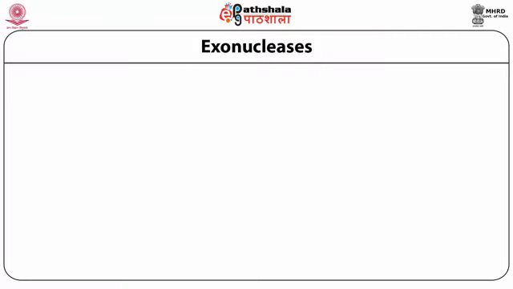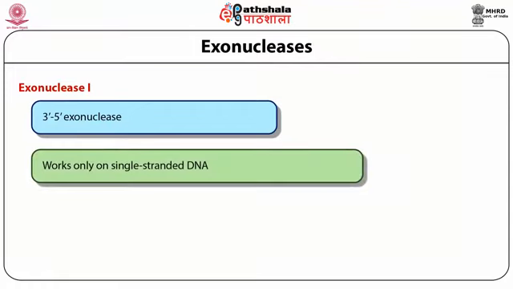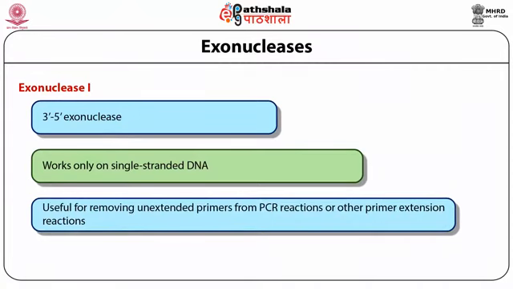Exonuclease I has 3' to 5' exonuclease activity. It works only on single-stranded DNA. It does not work on double-stranded DNA. It is useful for removing unextended primers from PCR reactions or other primer extension reactions.